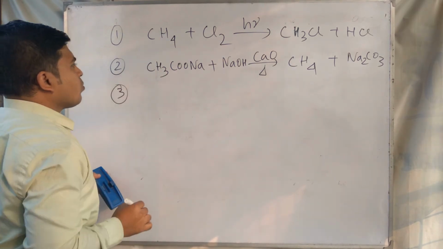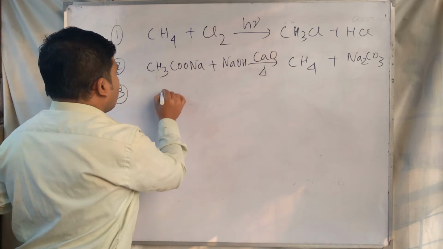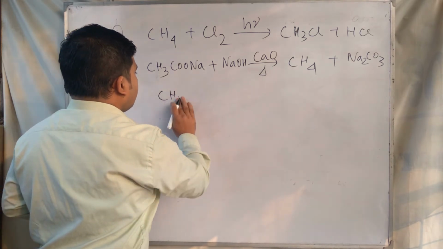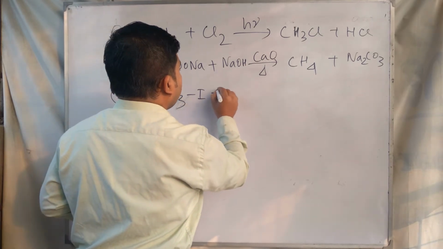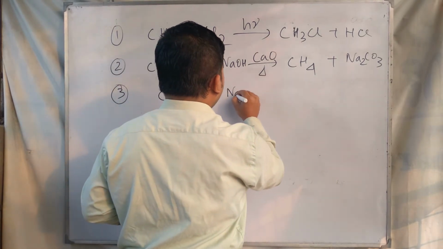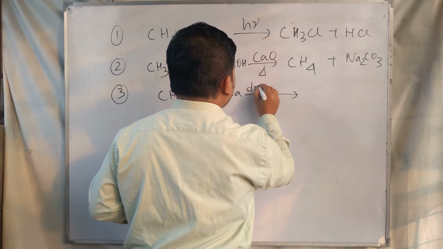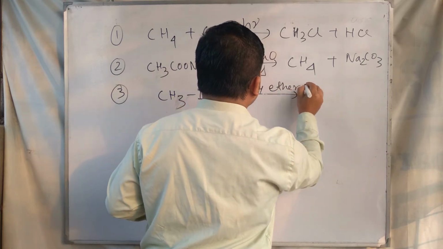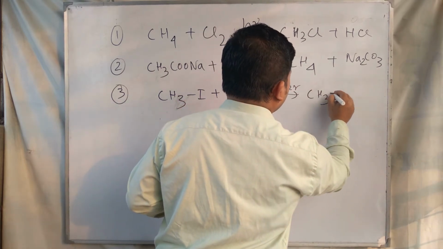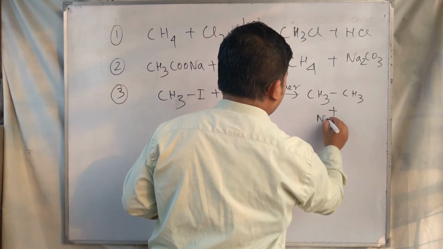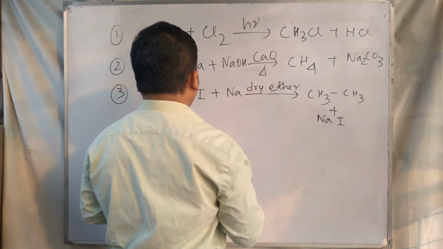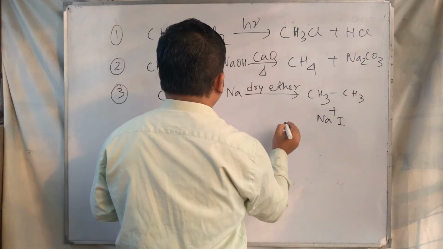Third is CH3I plus sodium in the presence of dry ether, which gives CH3-CH3 plus NaI, sodium iodide.